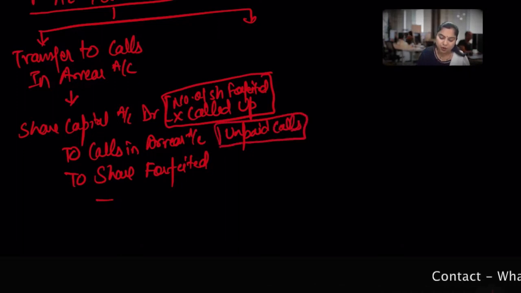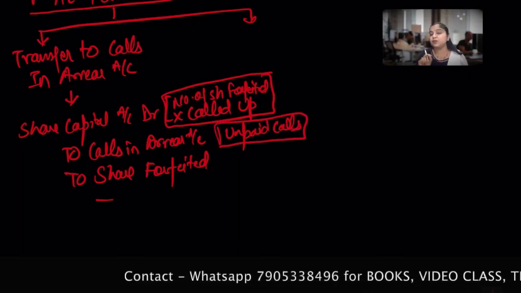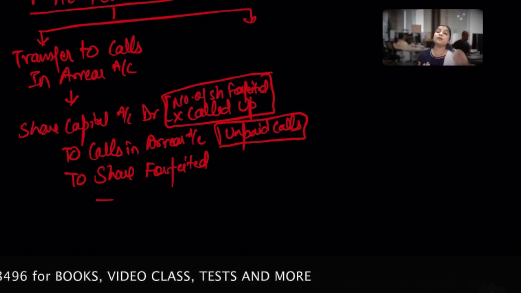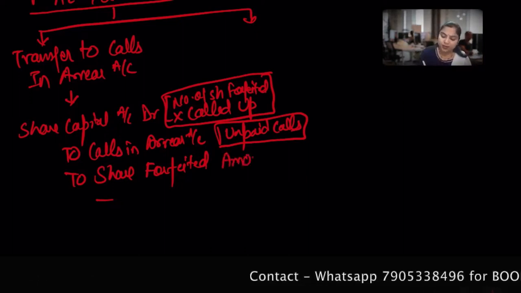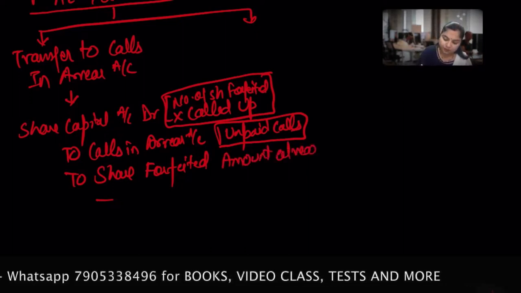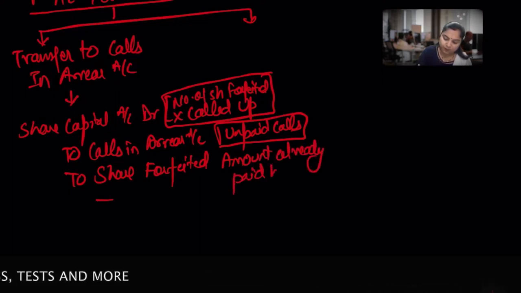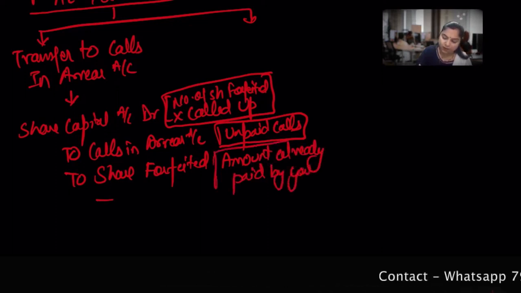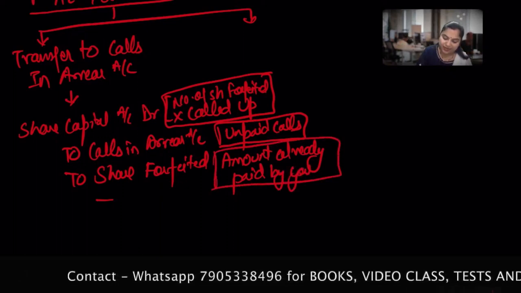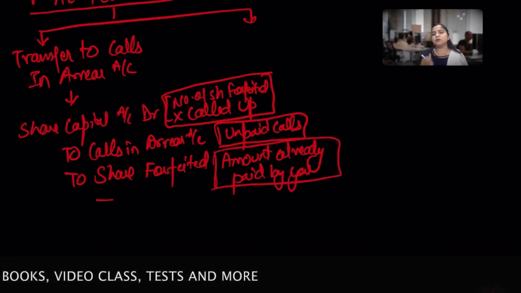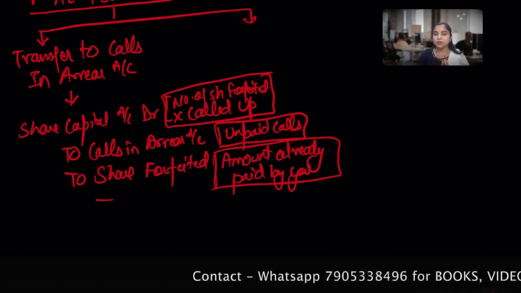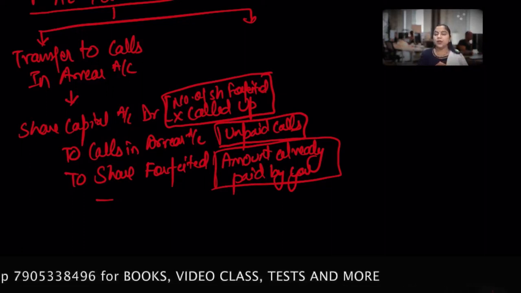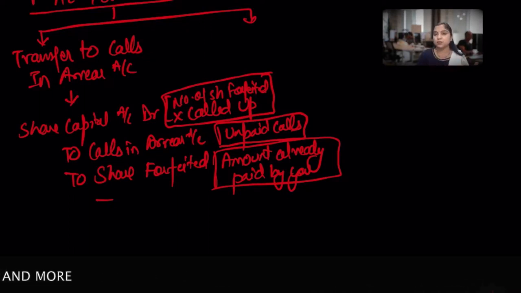Hope you people are satisfied and not memorizing anything. And share forfeited: what I'm forfeiting is what you have already paid, so the amount already paid. Paid by you, I'm writing for you, so don't take it personally. Suppose there might be a situation where there are 2-3 shareholders and you pay. In that case we'll do the working note together. We'll do the numerical and you'll understand much more in detail.